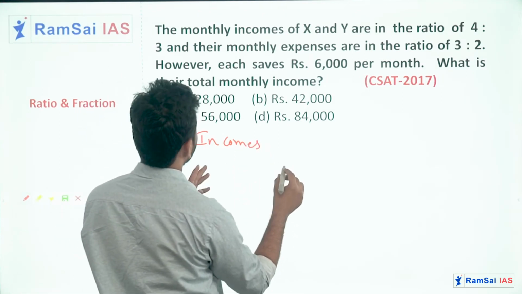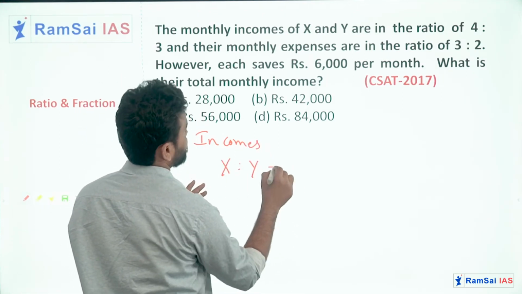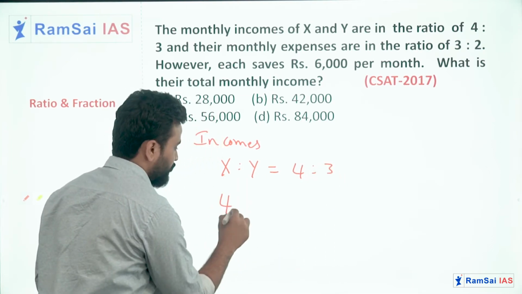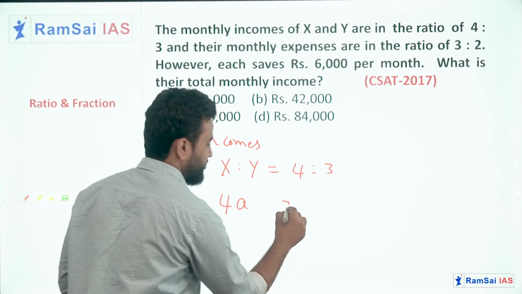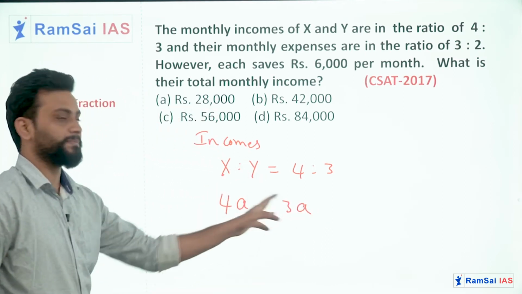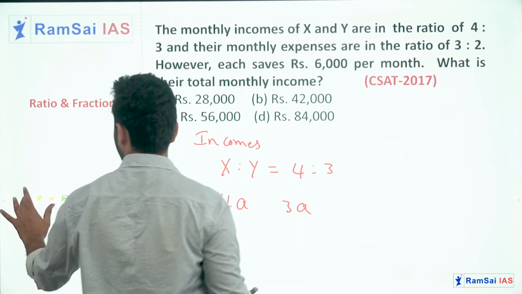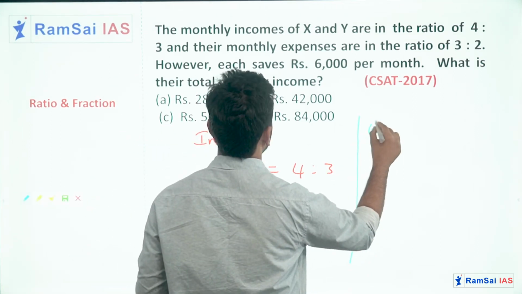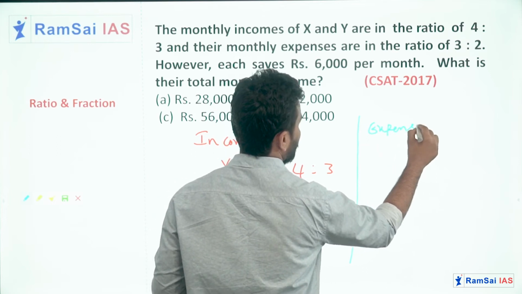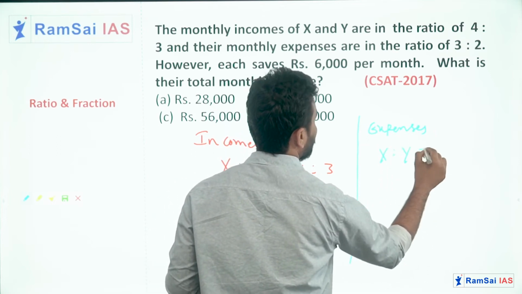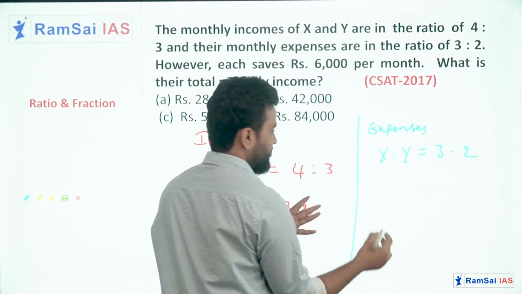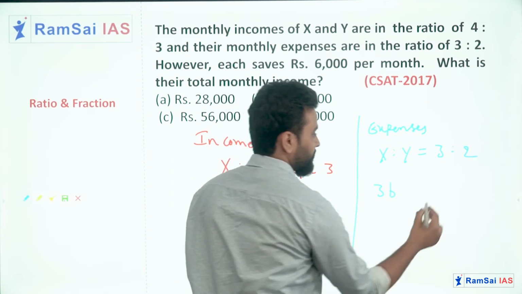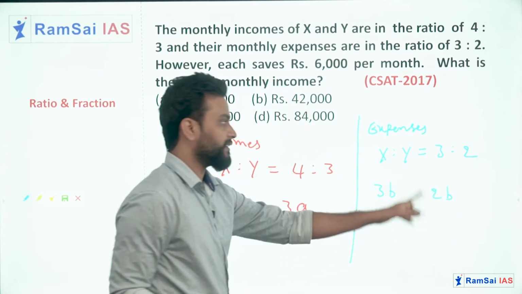The ratio is 4:3. So I will consider it as 4a rupees and 3a rupees for X and Y respectively. Similarly, when it comes to their expenses, X is to Y equal to 3:2. So I will consider it as 3b rupees expense for X, 2b rupees expense for Y.